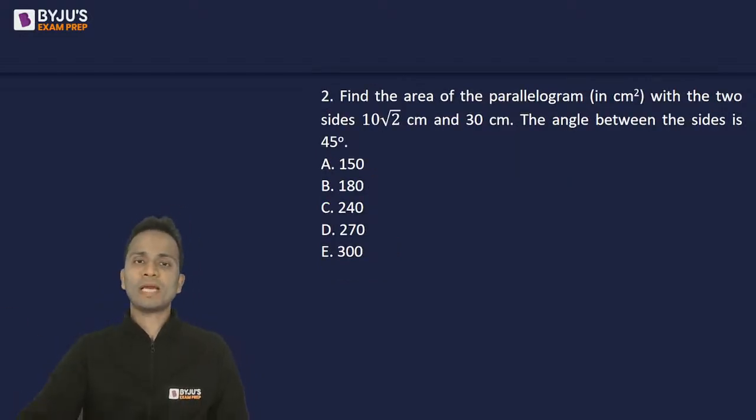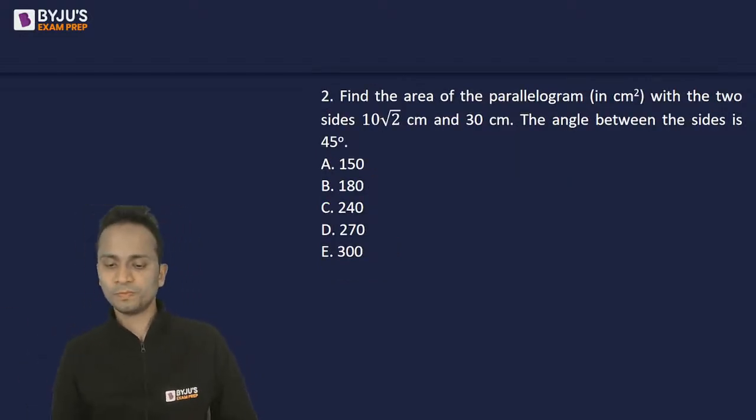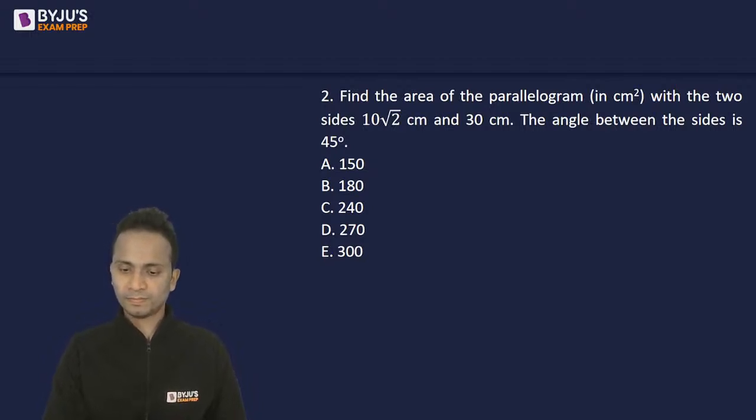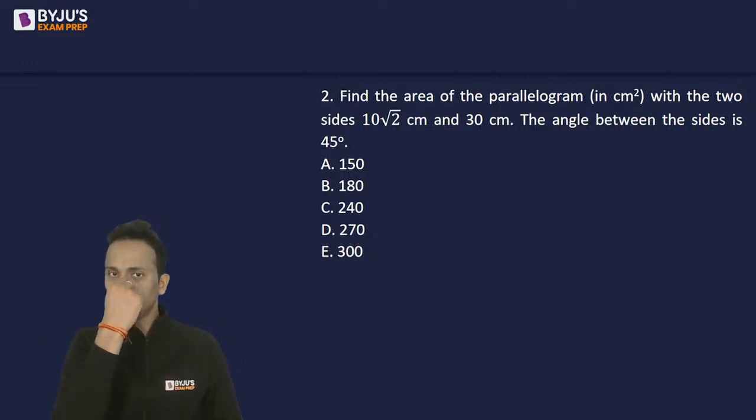Let's move on and look at the next question, question number 2. Now, question number 2, find the area of a parallelogram in square centimeters with the two sides 10 root 2 and 30 centimeters, and the angle between the sides is given as 45 degrees.